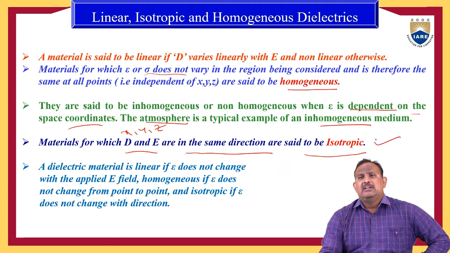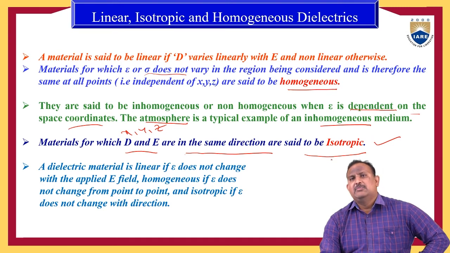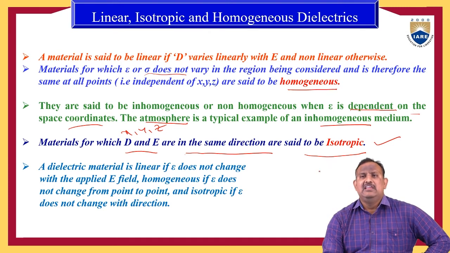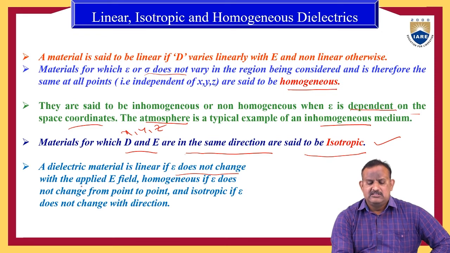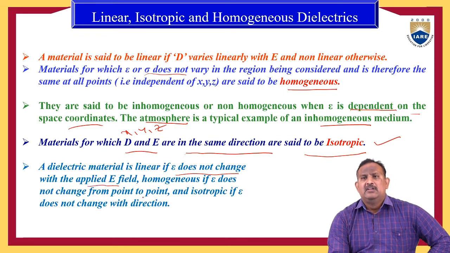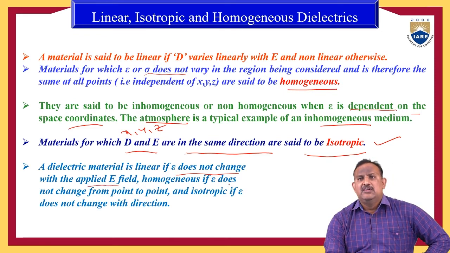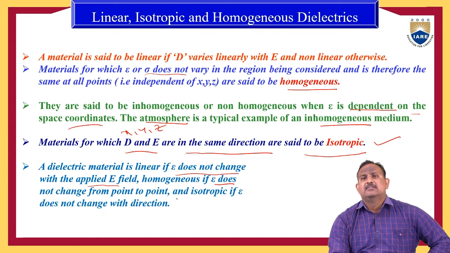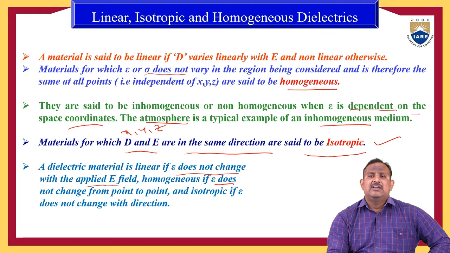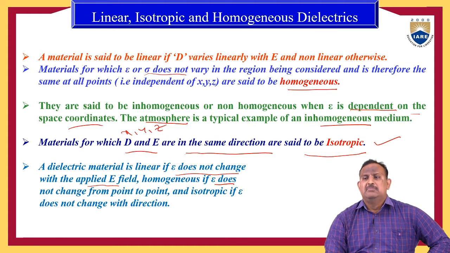Let us assume a dielectric material. A dielectric material is linear if epsilon does not change with the applied electric field. It is homogeneous if epsilon does not change from point to point, and isotropic if epsilon does not change with the direction. So this is about the three types of materials: linear material, isotropic material, and homogeneous material.